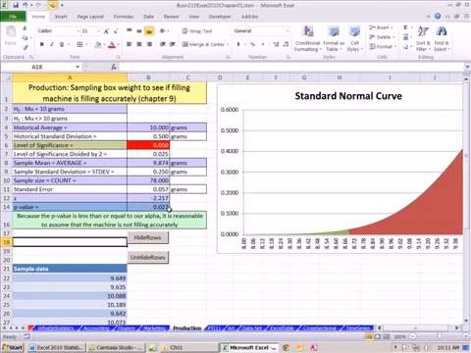Using this type of experimentation of probability theory, it would then be reasonable to assume that the machine is not filling accurately, and we'd have to shut down the machine and fix the parts so that it is filling correctly. That's an example of science and techniques we'll do in chapter 9.